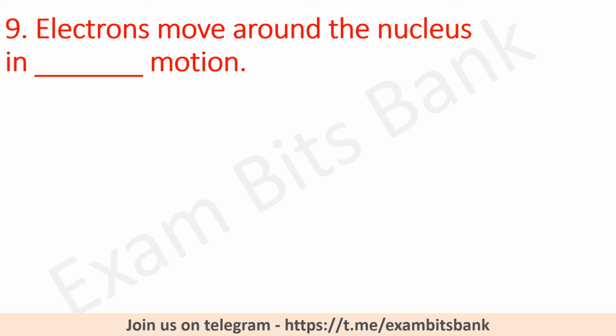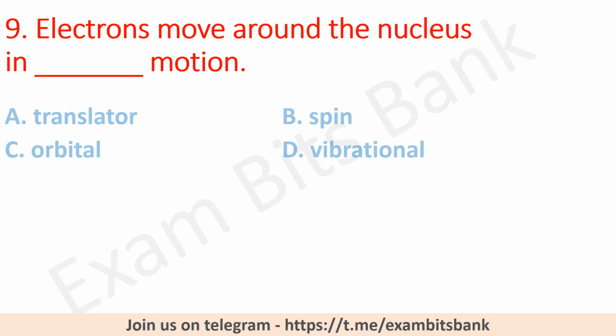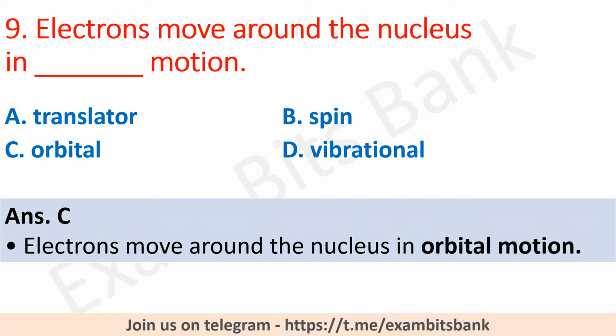Electrons move around the nucleus in dash motion. Options are translational, spin, orbital or vibrational. The correct answer is orbital. Electrons move around the nucleus in orbital motion. Moving on to next question.